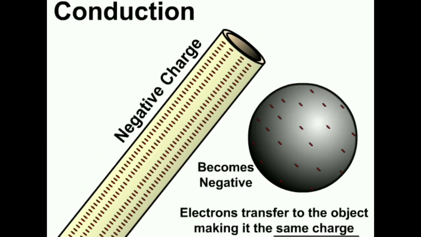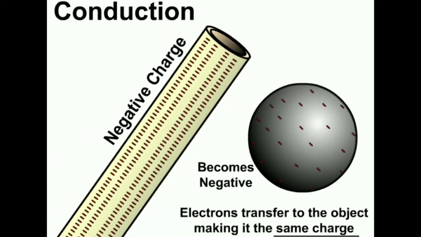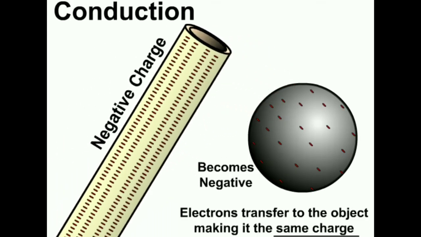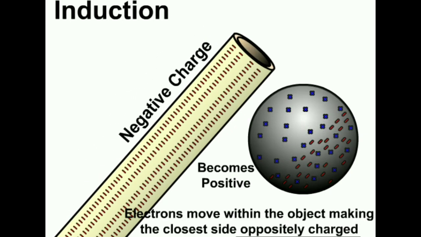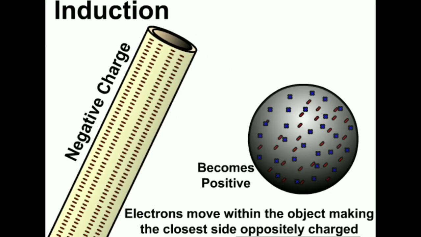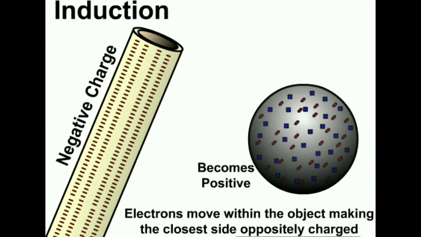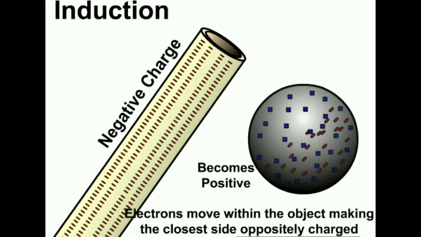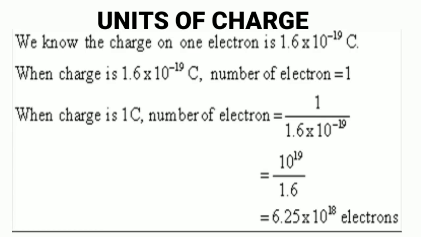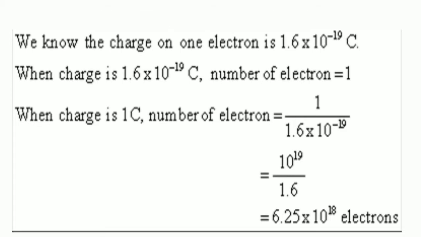Charging by conduction involves the contact of a charged object with a neutral object. In the induction process, a charged object is brought near but not touched to the neutral conducting object. The presence of a charged object near a neutral conductor will force or induce electrons within the conductor to move. The SI unit of charge is the coulomb. 1 coulomb of charge equals 6.25 times 10 raised to 18 electrons. That is, 1 electron equals 1.6 times 10 raised to minus 19 coulomb.